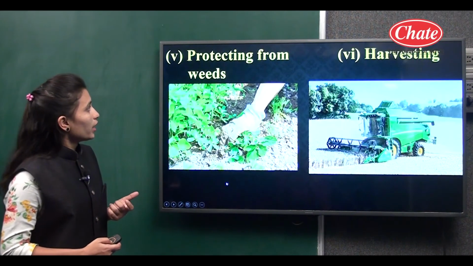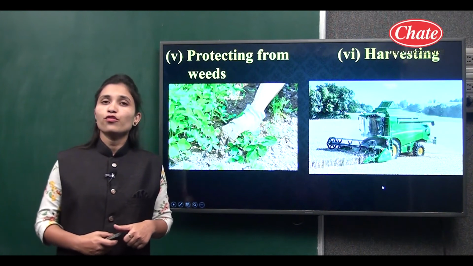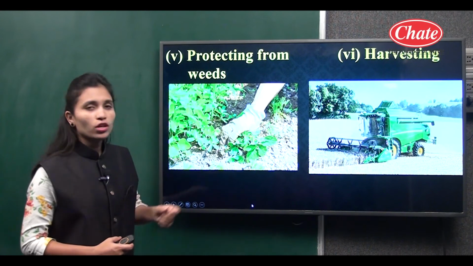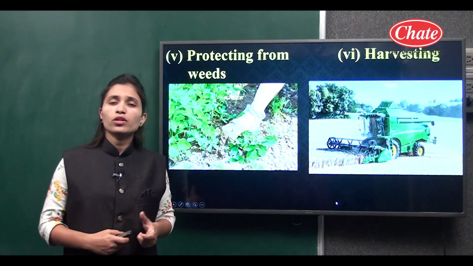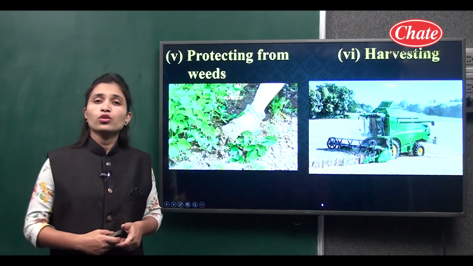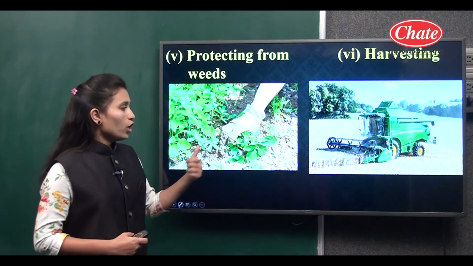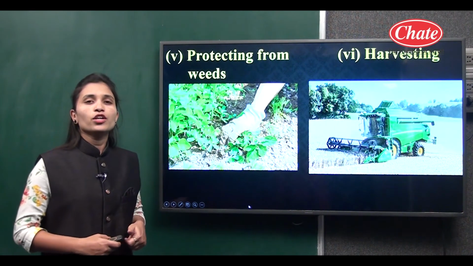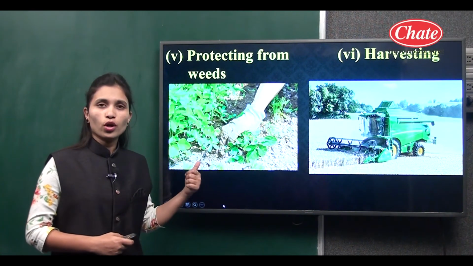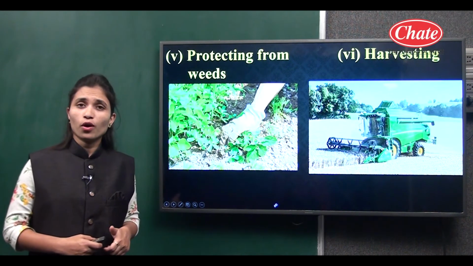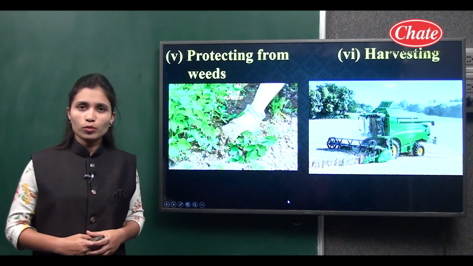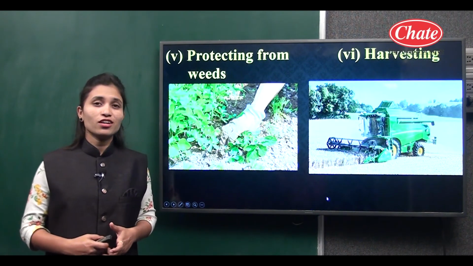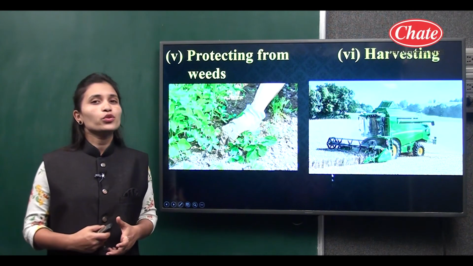Then after irrigation, the next step is protecting from weeds. So what are weeds? See in this picture, the man is carrying out the activity of weeding. Weeding means removal of weeds. Weeds are the plants which we don't want to grow along with our crops. Why? Because they compete with our crops for space, water, nutrients as well as sunlight. So that's why we should remove them.